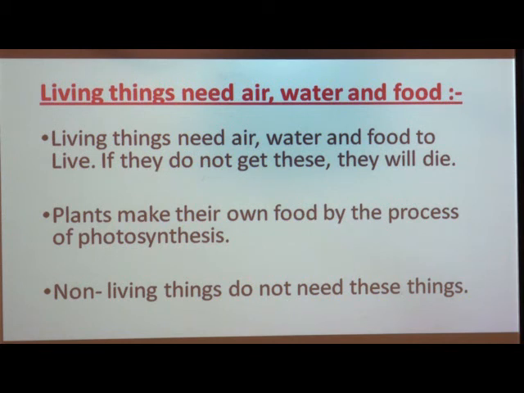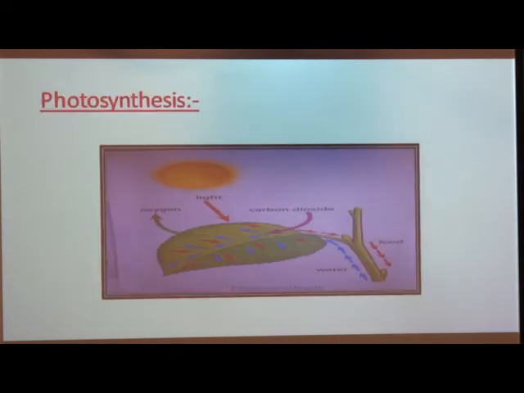And we know that among all living things, only plants can make their own food, because plants have a green colored substance. How are plants able to make their own food? Because of the green colored substance we call chlorophyll, which helps them make their own food using sunlight and carbon dioxide. From where do they get carbon dioxide? They get carbon dioxide from the air, and water from the soil, through a process called photosynthesis.